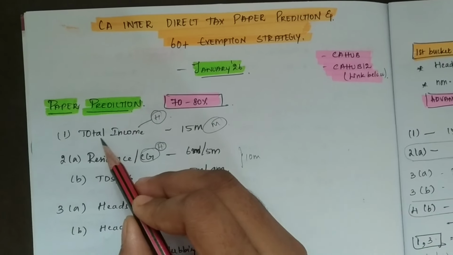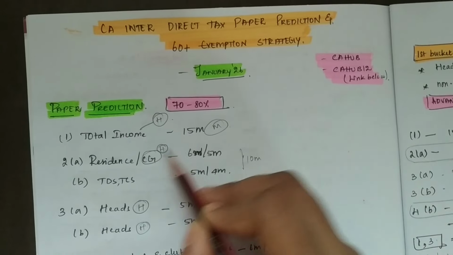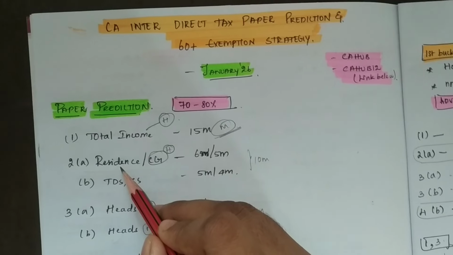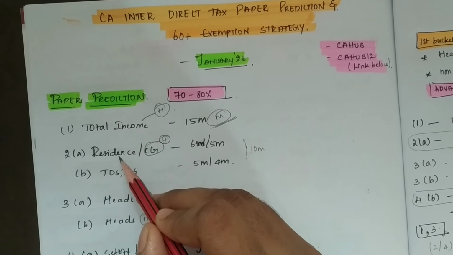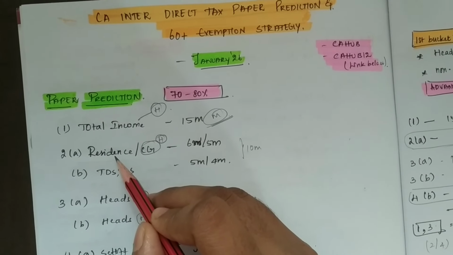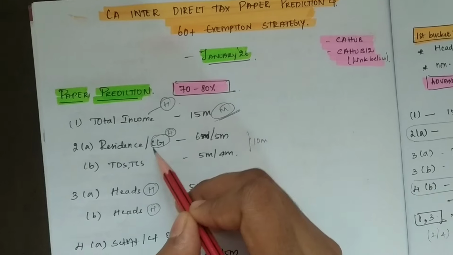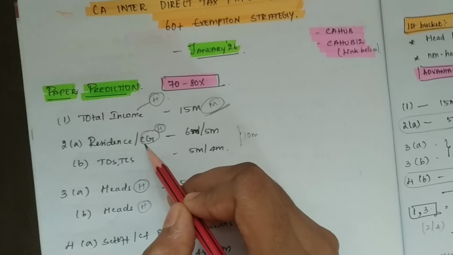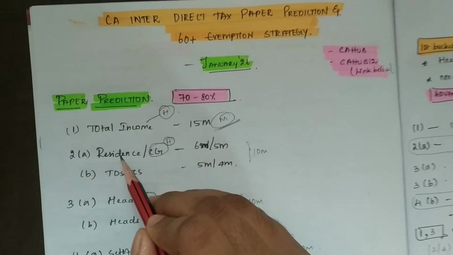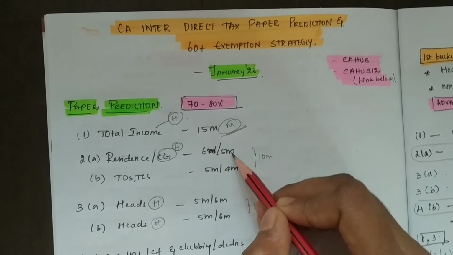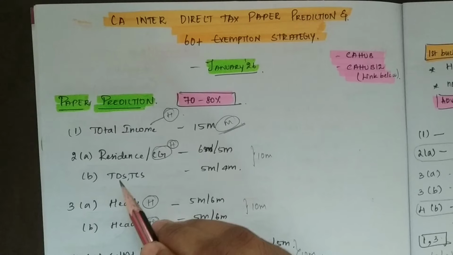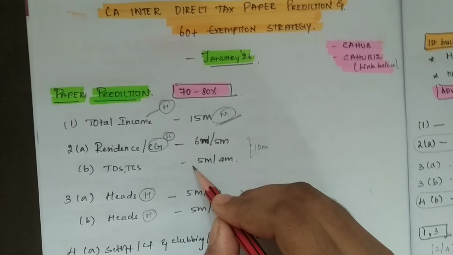First question, they will come up with the total income chapter, for 15 marks. This is the mandatory question. 2A and 2B. See guys, in the previous attempts, other than one attempt, they have continuously tested the residential status chapter. But only in the January 2025 attempt, they tested capital gains, that is a head-based chapter. So there was a possibility of getting either a head-based question or residential status in 2A. So there can be anything. This comes for either 6 marks or 5 marks based on the question. 2B, TDS. This is a short question, guys. Either TDS or TCS will come, for 5 or 4 marks.